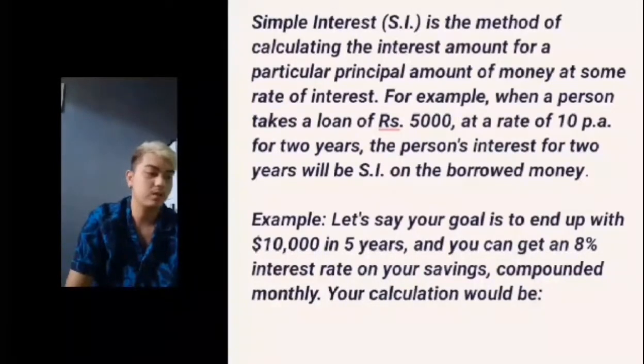Example, let's say your goal is to end up with $10,000 in 5 years and you can get 8% interest rate on your savings compounded monthly. Your calculation would be